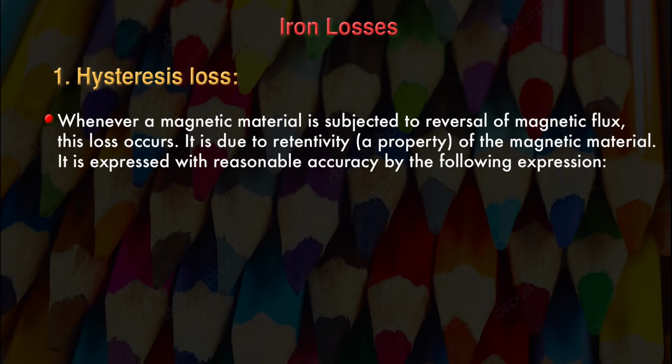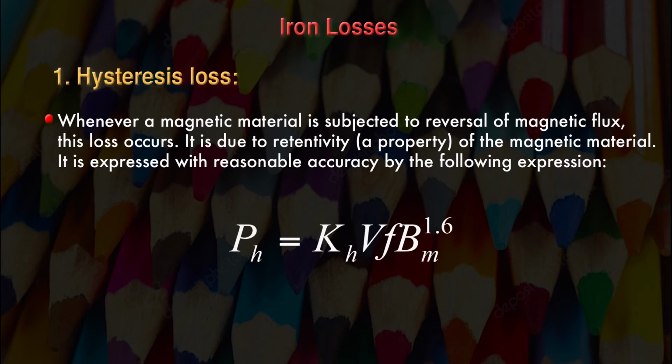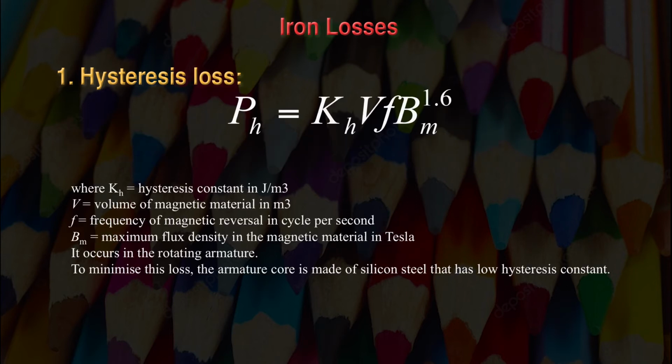It is expressed with reasonable accuracy by this expression: hysteresis loss P_H is equal to K_H V F B_m to the power 1.6, where K_H is the hysteresis constant in joule per meter cube, V is the volume of magnetic material in cubic meter, F is the frequency of magnetic reversal in cycles per second, and B_m is the maximum flux density in the magnetic material, measured in Tesla.